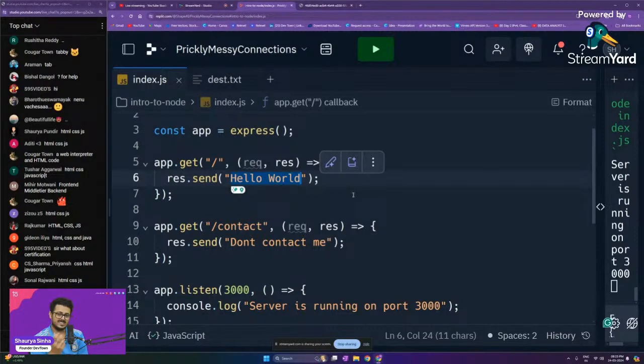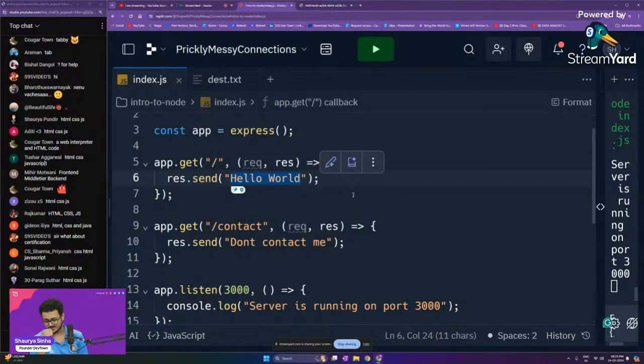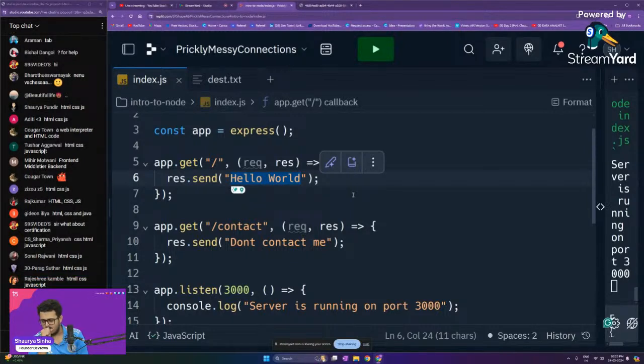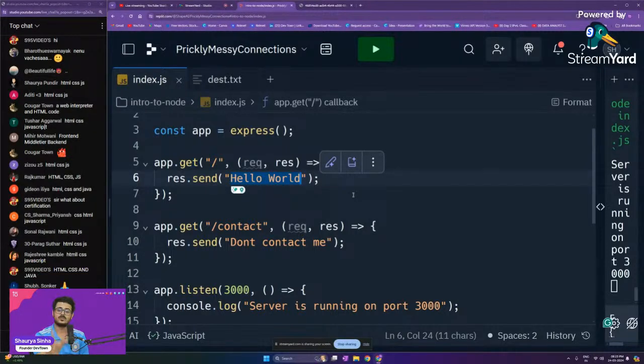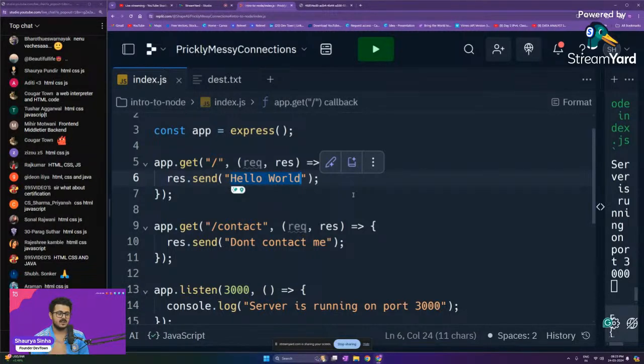Now, a very interesting fact about sending HTML, CSS and JavaScript files through the internet is that you actually don't send CSS and JavaScript files separately. You just send the HTML file. The HTML file is already linked to the CSS and JavaScript files, and it takes those files with it. So you don't have to send all three files together.